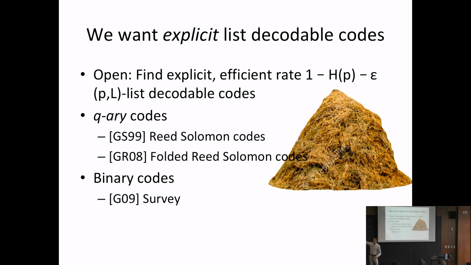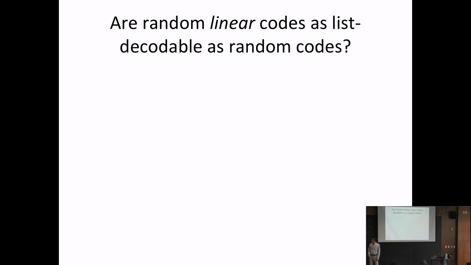And even though in the capacity theorem we got the list size down to a constant, I think even if you relax this and say we want L to be sub-exponential, we don't know of any codes. There's a nice survey by Guruswami on the progress on this problem. So on one hand, we have completely random codes, which are optimally list decodable. And on the other hand, all the explicit constructions of binary codes we have are not optimally list decodable. So they don't achieve this capacity.